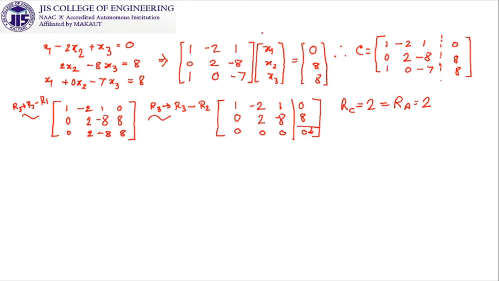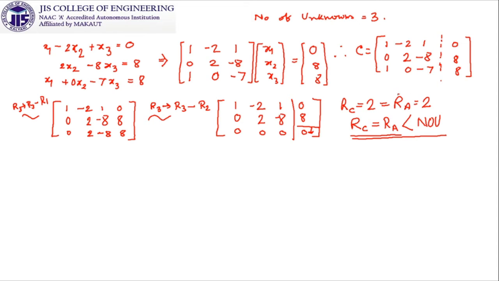The number of unknowns in this system is 3, but the ranks of C and A we get are 2. So I can claim that rank of C is equal to rank of A, which is less than the number of unknowns. So for these two parts it gives us consistency, but for the whole it is consistent, and it is going to give us infinitely many solutions.